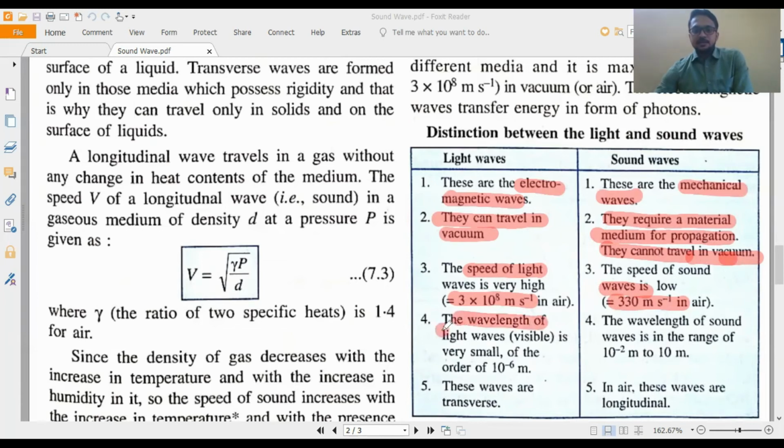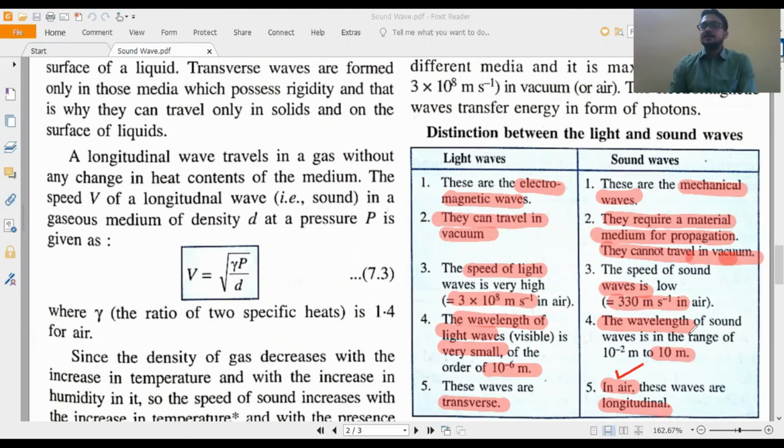Wavelength of light is very small. Okay, of the order of 10 to the power minus 6 meter. Wavelength of sound is large, almost 10 meter. And light wave is transverse in nature. Okay, but sound wave in air is longitudinal in nature. In air, mention this point, in air. Okay, don't write only that it is longitudinal in nature. It is longitudinal in air.